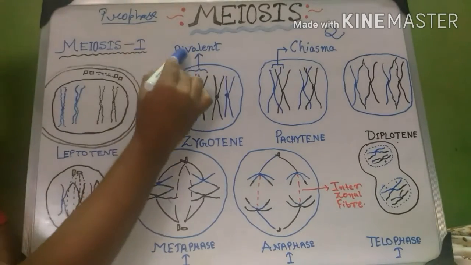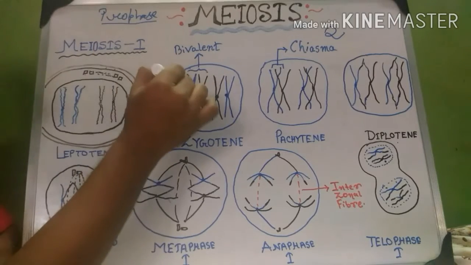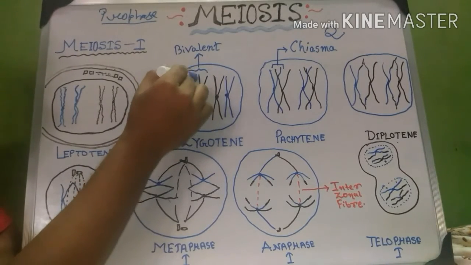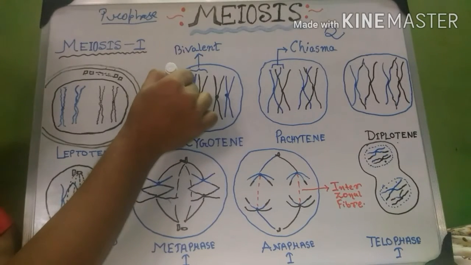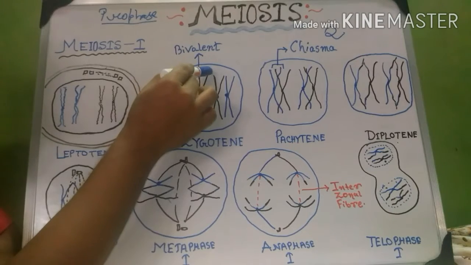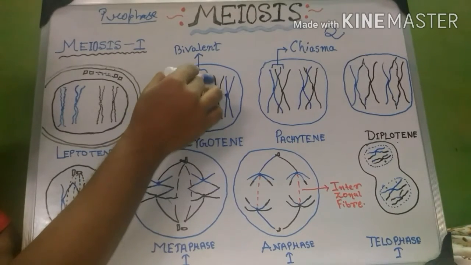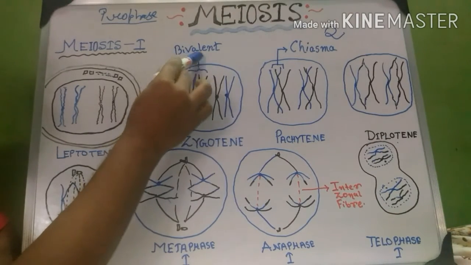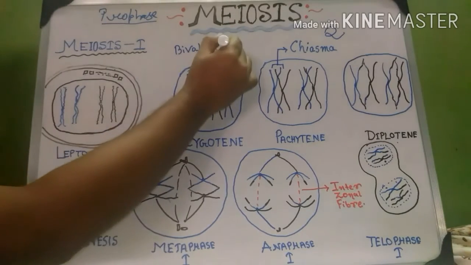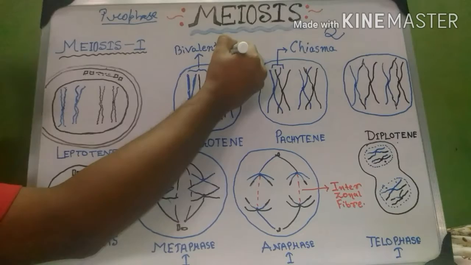So what is a bivalent? A bivalent is a pair of two homologous chromosomes. Homologous means one chromosome from the set of mother chromosomes and one chromosome from the set of father chromosomes. These two homologous chromosomes make a pair, known as a bivalent, or also called a tetrad.